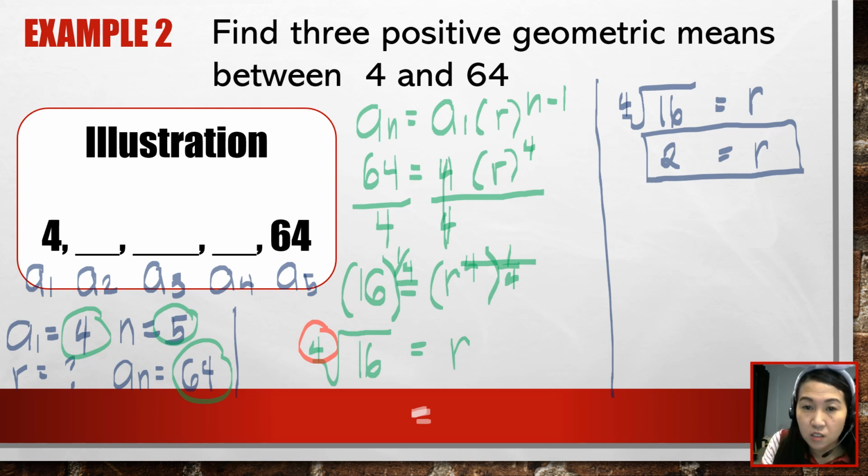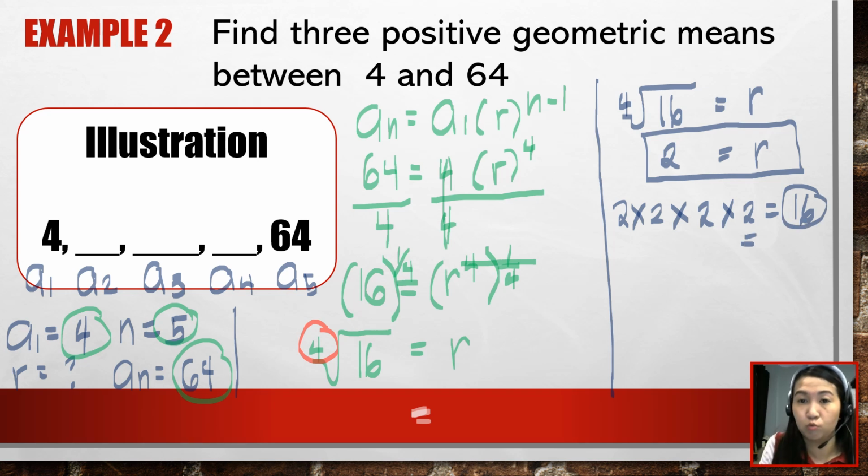Are we correct? So let's try to show the solution. So multiply nga natin ng 4 na beses si 2. Dapat 16 daw ang sagot. So 2 times 2, that is 4. 4 times 2, that is 8. 8 times 2, that is 16. So therefore, the 4th root of 16 is 2. Okay, so we are not yet done.